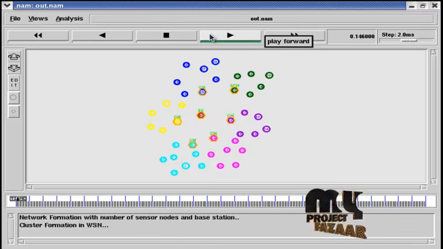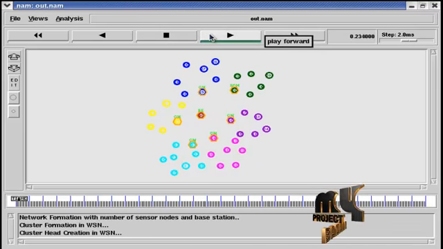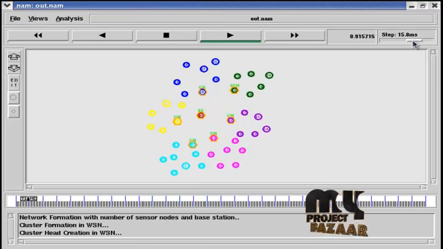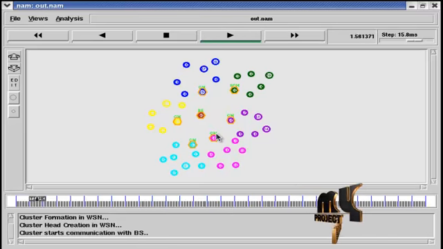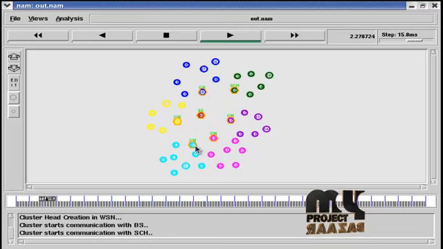The network formation with the number of sensor nodes and the base station, and the cluster formation in the wireless sensor network. The position based clustering is done here and the cluster head is chosen based on the energy of each node. Now the communication starts between the base station and the cluster head.